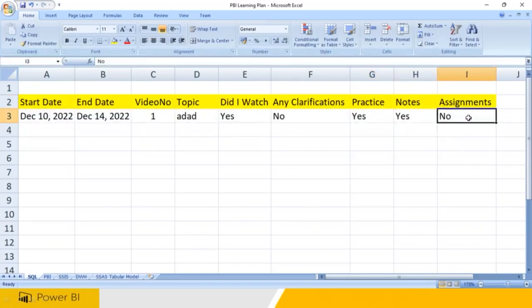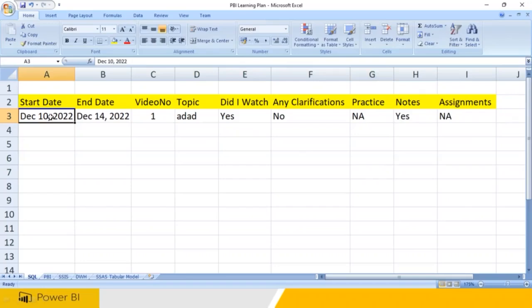So whenever you start watching video number one, you mention the number one video and the topic name. Did I watch? Yes. Any clarifications? No. Practice I have completed, or if there is no practice, not applicable. That means in video number one there is no practice, it is completely theory, so not applicable. Notes I have taken. No assignments, so not applicable, because assignments are not there.